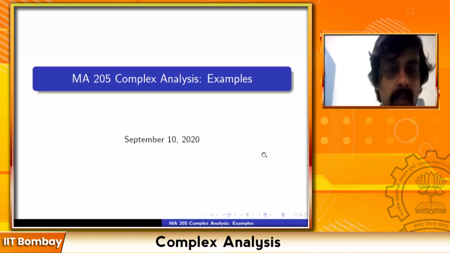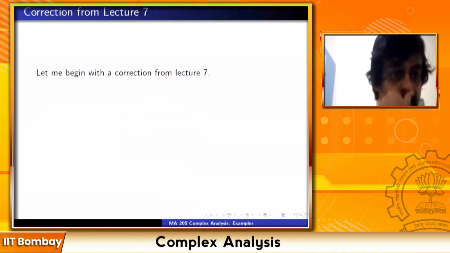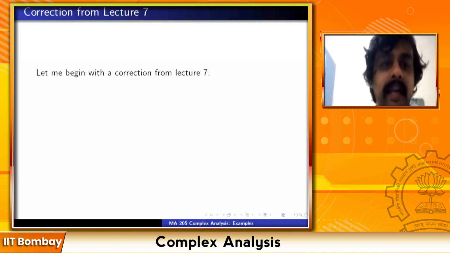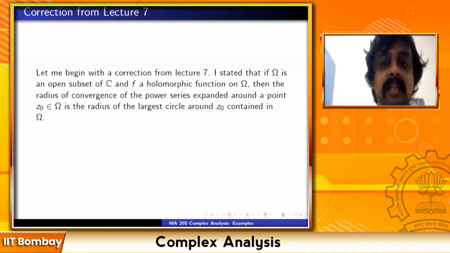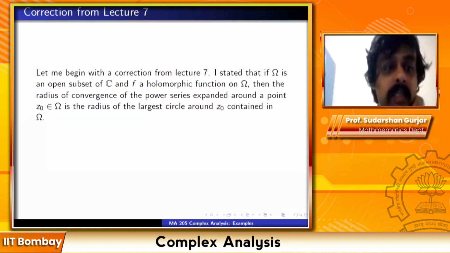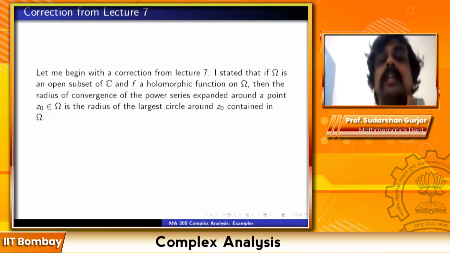So let's continue. I want to begin by making a correction from lecture 7. Something I said is not completely correct. Aryaman pointed this out to me. I stated that if omega is an open subset of C and f is a holomorphic function on omega, then the radius of convergence of the power series expanded around the point z0 in omega is the radius of the largest circle around z0 contained in omega. This is what I had said. Yeah, this is the radius of convergence.